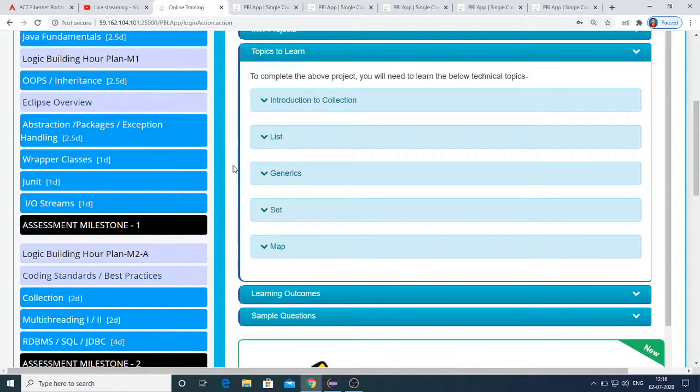If anybody faces difficulty, I recommend going to that logic building playlist and watching that particular video, and then you can copy that solution, and if you can further optimize it, you are most welcome to do that. So far I have provided solutions for three logic building problems. One is adding numbers using strings. You need to perform addition using strings, because the numbers might be so large that no data type can store them. Such large numbers will be given, and you need to add them and return the result. That is one problem.